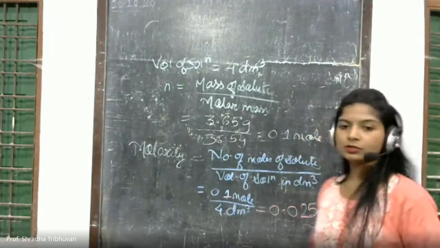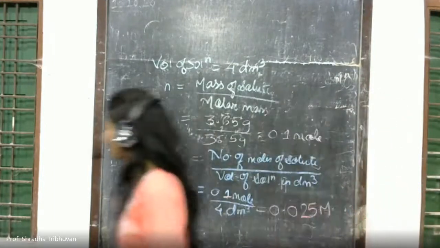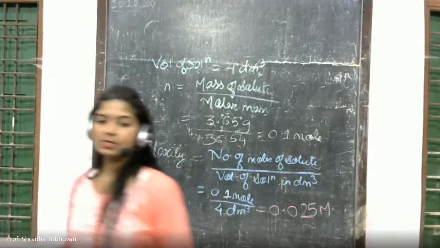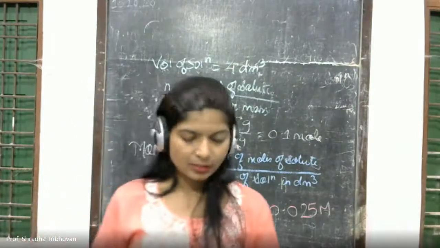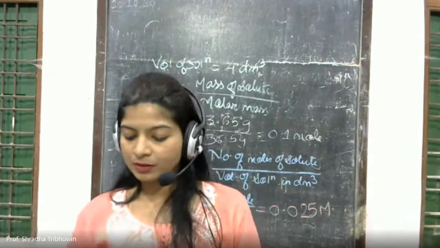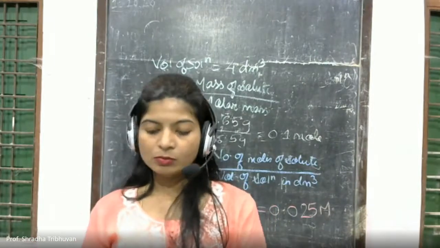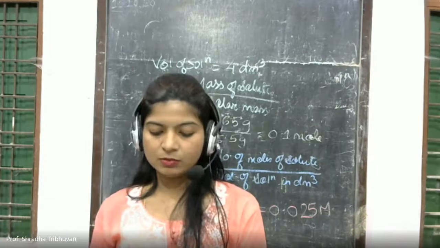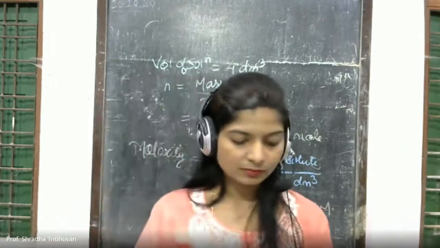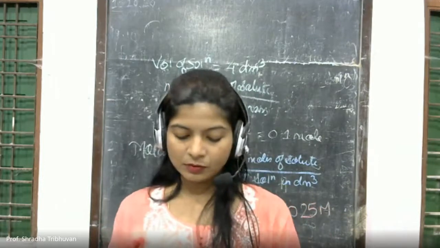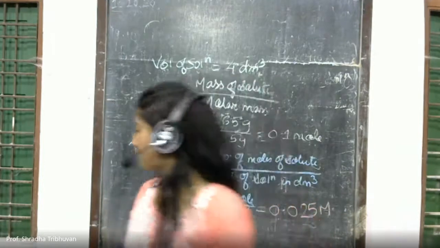So 0.025 molar, that is capital M. So this is how you can calculate molarity, that is capital M. Next is mole fraction. The mole fraction concept is again very important. One more problem we take today.